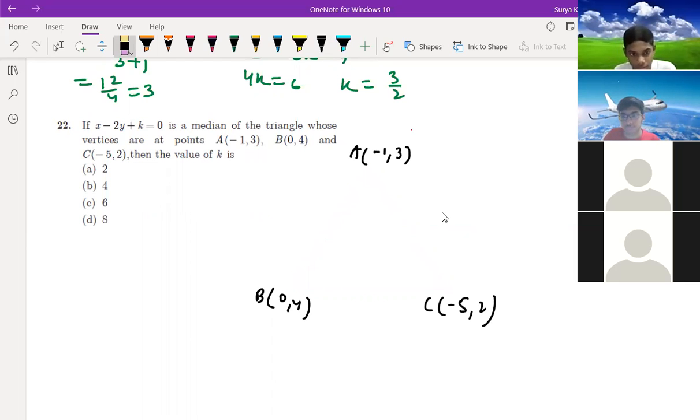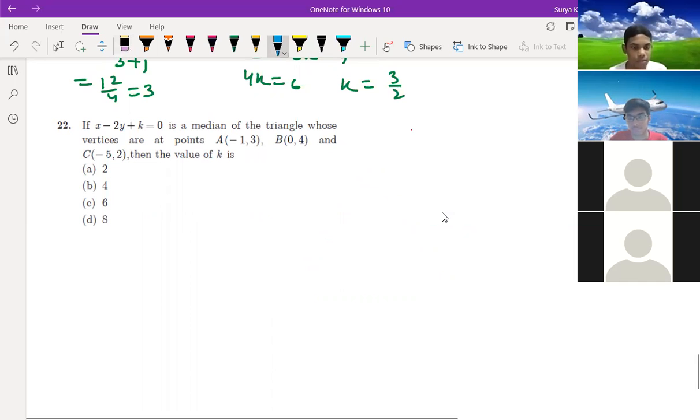How are we guessing this? It's not a guess, sir. Minus 1 plus 0 minus 5 by 3, and 3 plus 4 plus 2 by 3, whole. Minus 2 minus 6 plus k equal to 0. Minus of minus is plus, sir. So 6 plus 2 equal to 8.